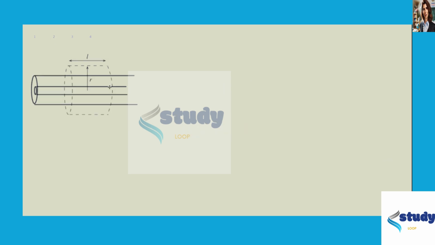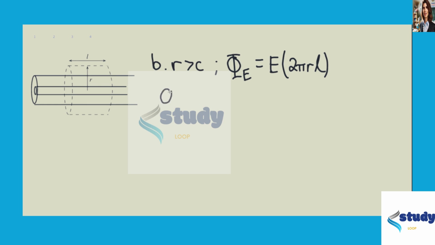For part B, we're going to apply Gauss's law, where R is greater than some length C. The electric flux would be equal to the electric field times 2 pi R times L once again, and again the enclosed charge is equal to lambda times L. As we can see, the enclosed charge and the flux are all giving us the exact same values.